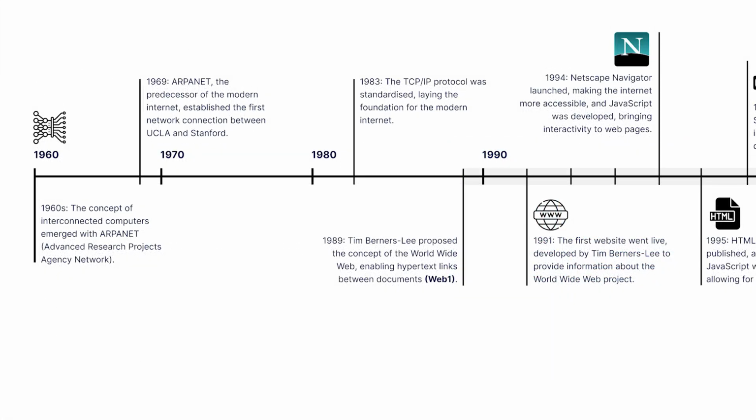Timeline of web development. Web development has changed a lot since the 1960s. In the 1960s, ARPANET introduced the idea of connecting computers, which laid the foundation for the modern internet. The TCP/IP protocol was established in 1983, and in 1989, Tim Berners-Lee introduced the idea of the World Wide Web, which allowed documents to be linked. In 1991, the first website went live, created by Berners-Lee to share information about the web itself.